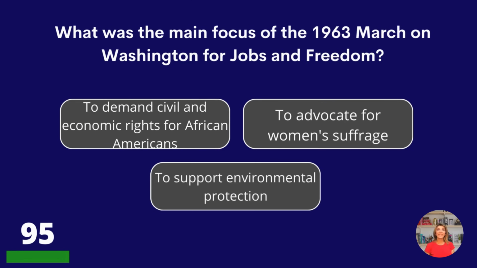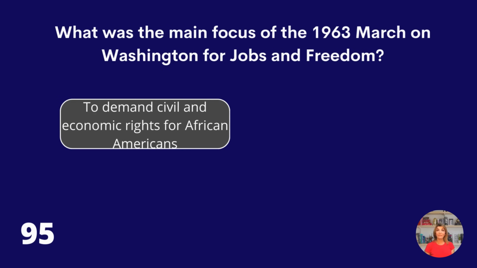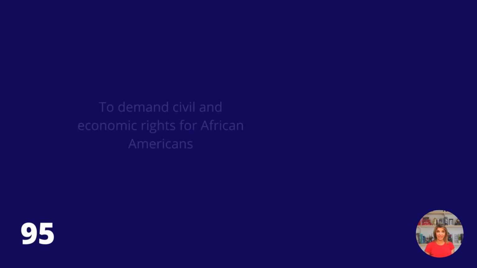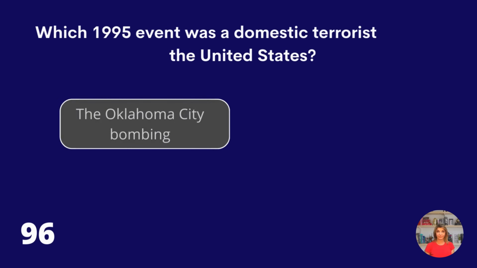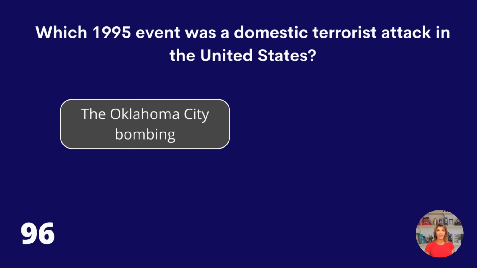What was the main focus of the 1963 March on Washington for Jobs and Freedom? To demand civil and economic rights for African Americans, to advocate for women's suffrage, or to support environmental protection? To demand civil and economic rights for African Americans. Which 1995 event was a domestic terrorist attack in the U.S.? The Oklahoma City bombing, the Boston Marathon bombing, or the Columbine High School shooting? The Oklahoma City bombing.